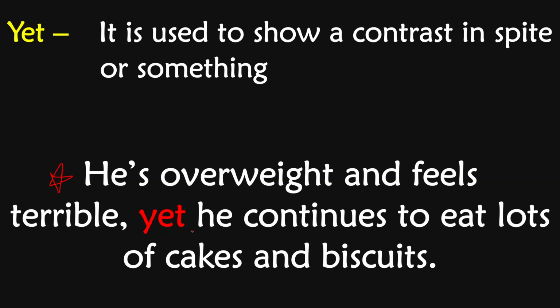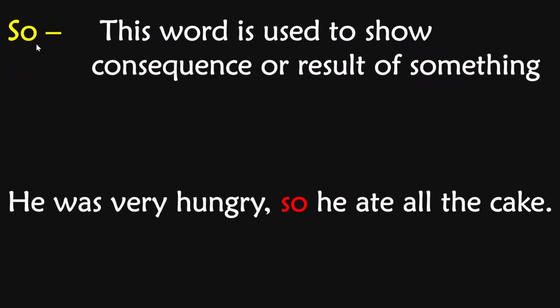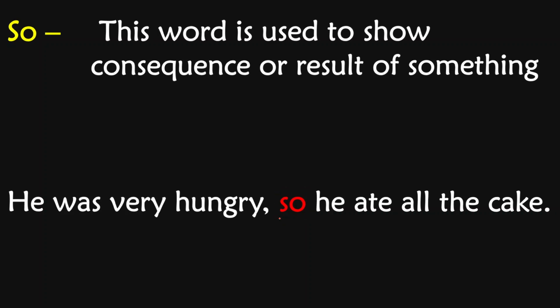So in this sentence, yet is the coordinating conjunction which is used to show contrast, in spite of something. Okay, let's learn what is next. That is so. This word is used to show the consequence or result of something. Like the example, he was very hungry, so he ate all the cake. So here in this sentence, so is the coordinating conjunction.